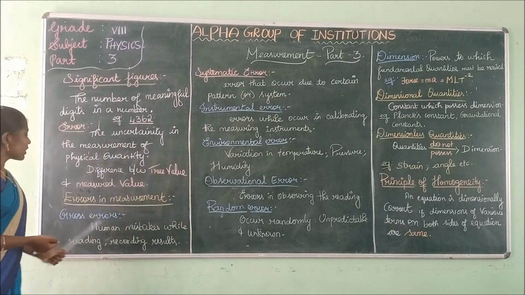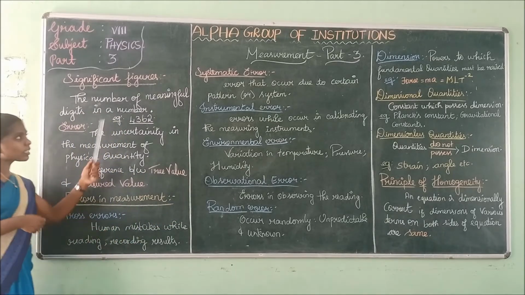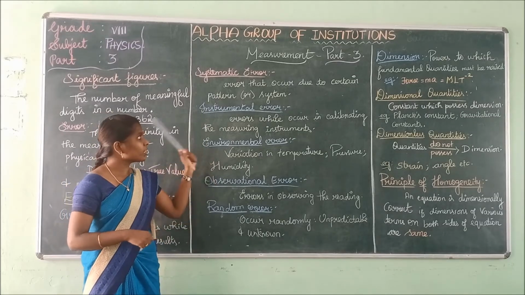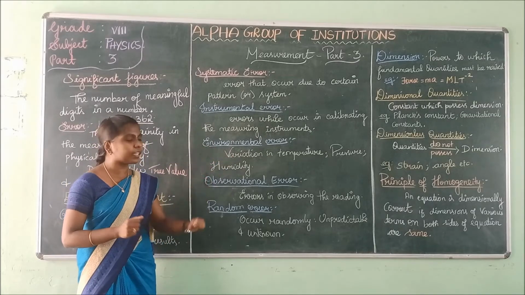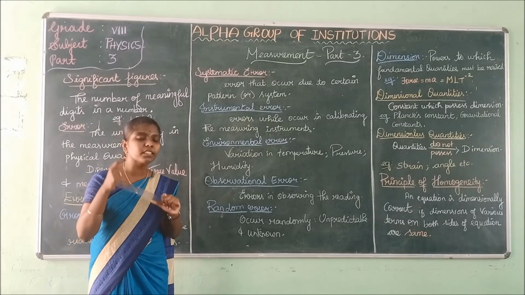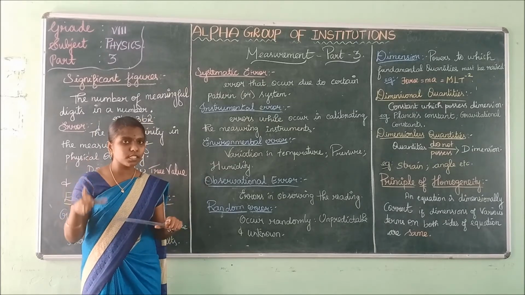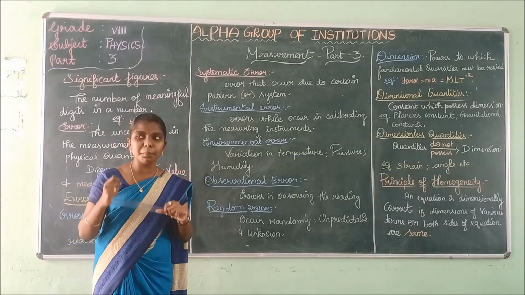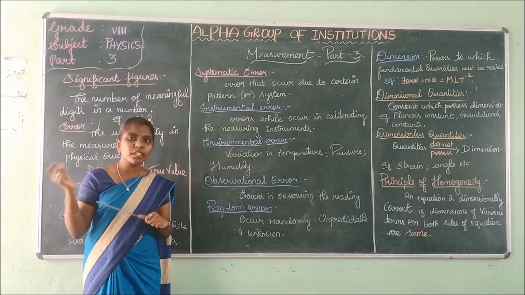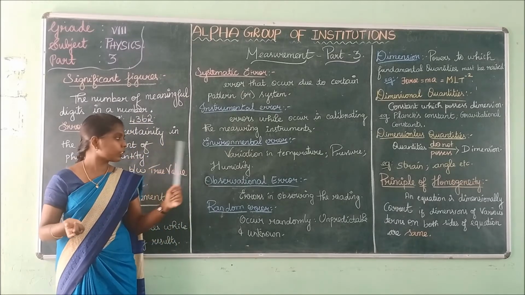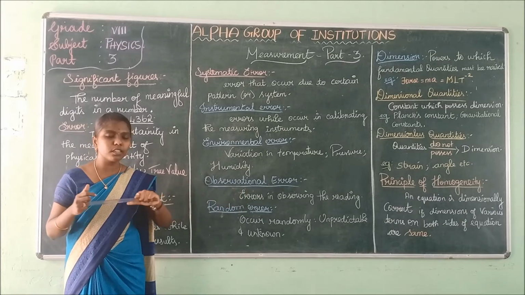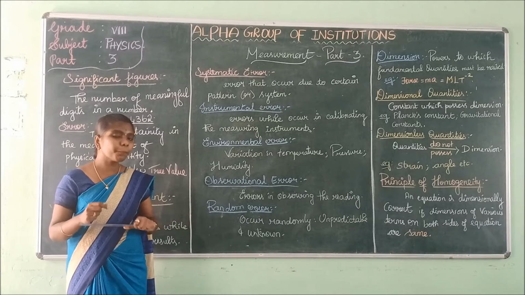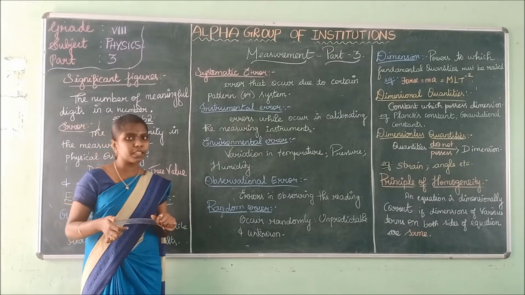Gross errors are due to human mistakes. Systematic errors are errors that occur due to a certain pattern or system. Instrumental errors occur in calibrating the measuring instruments; that is the error present in the instrument itself. Environmental errors are due to variation in temperature, pressure, and humidity. Humidity is nothing but the change in climate. Next is the observational error, errors in observing the readings. Random errors are unknown and unpredictable.